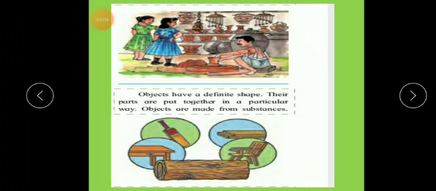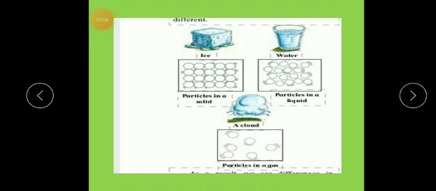And in the gaseous state, gas, air, it is scattered around us, isn't it? It is not restricted to one place. You cannot see the air, but the particles are scattered everywhere. This is how the particles are arranged in the gaseous state. Okay, let's move ahead.